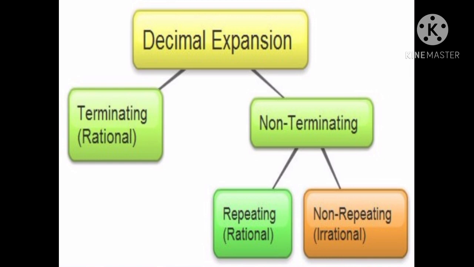expansion. A rational number is a number with terminating decimal expansion, and also the number with repeating and non-terminating decimal expansion is called a rational number, and non-terminating, non-repeating decimal expansion is called an irrational number.